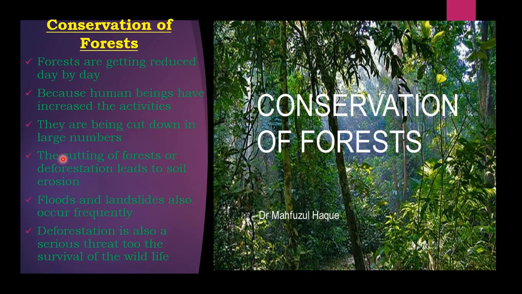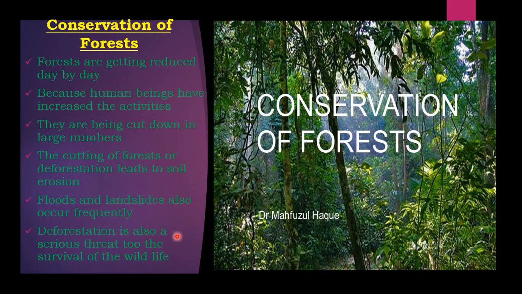So the soil becomes shaken and loses its strength. Therefore, when heavy rainfall comes, there is a chance of soil erosion. And floods and landslides also occur frequently. So this is also one of the causes. Cutting of the trees can frequently cause floods and landslides.